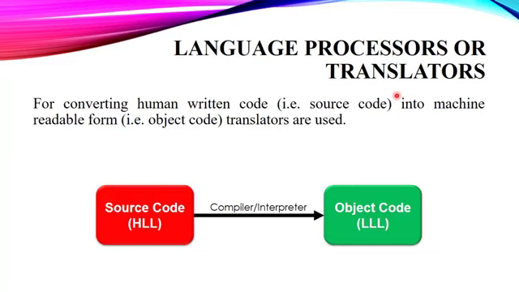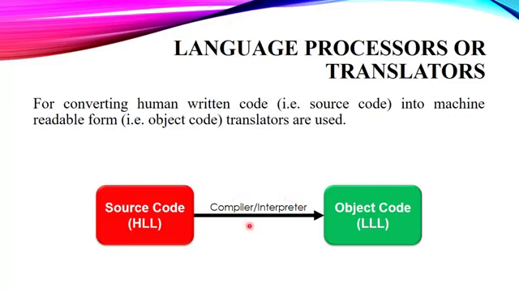For converting human written code, that is source code, into machine code, which is also termed as object code, translators are used. Fine. The code that we write is termed as source code, and the code that our computer can understand is termed as object code. Fine. So for converting the source code into the object code, compilers or interpreters are used as translators.